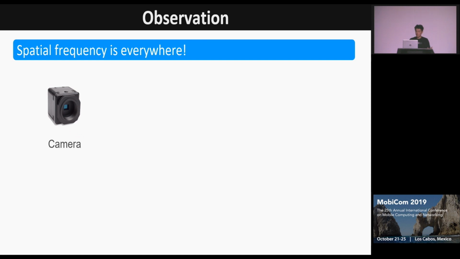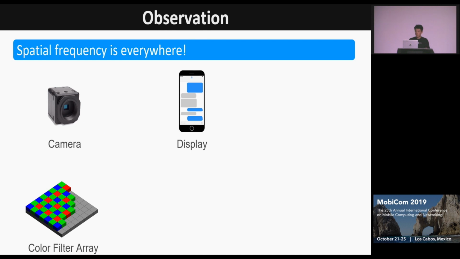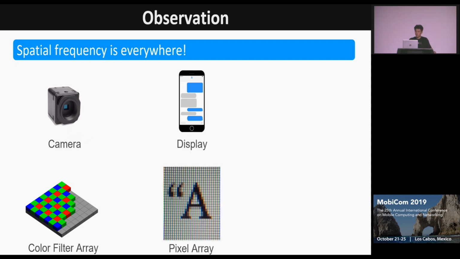So the camera has a color filter array, which is used to obtain the color information. And this color filter array has a specific spatial frequency. And the display is composed of a number of pixel points. The pattern displayed by the pixels can constitute a specific spatial frequency.